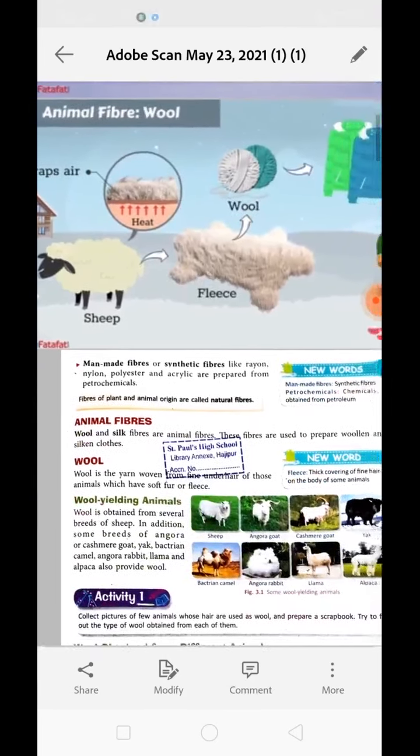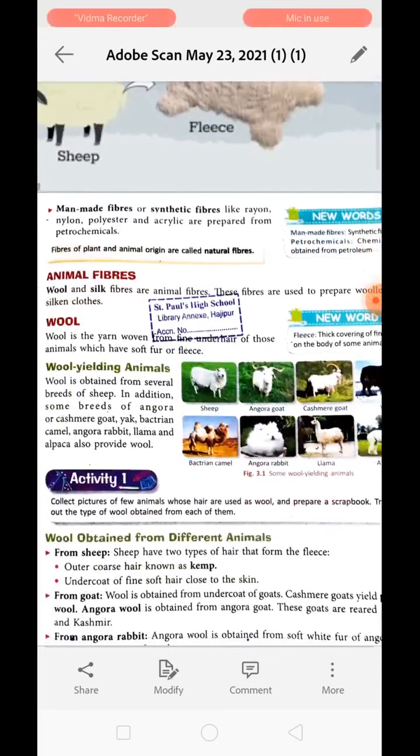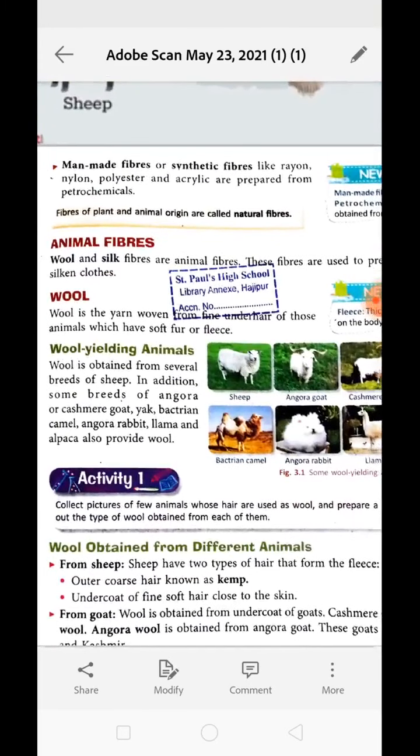Now besides these natural fibers which we can get from plant or animal, we also have man-made fiber, which is also known as synthetic or artificial fiber. Examples are rayon, nylon, polyester, acrylic, etc. These synthetic fibers are made from petrochemical substances, whereas plant or animal origin fibers are natural fibers. So we will start with the animal fiber. We are going to study about them in this class.